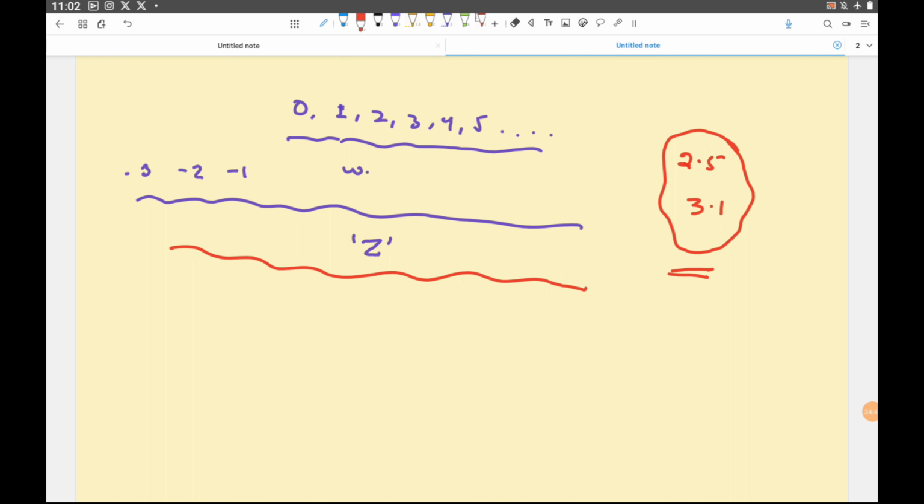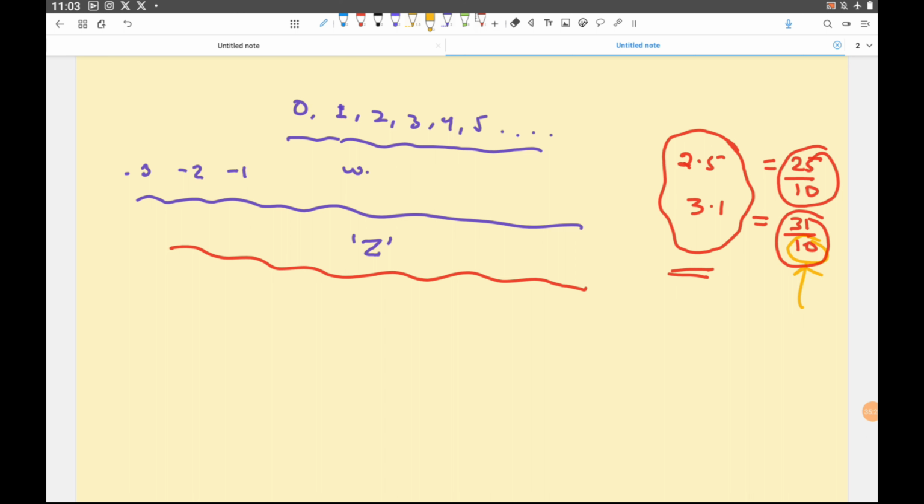And we defined it. How do you define it? You say that any number which is represented as p by q. So 2.5 is represented as 25 by 10, and 3.1 is represented as 31 by 10. This is how we defined it. And then we understood one more important thing, which we don't need to mug up now: this denominator cannot be 0, because once the denominator is 0 in mathematics, it is leading us to infinity. So this much we have understood.